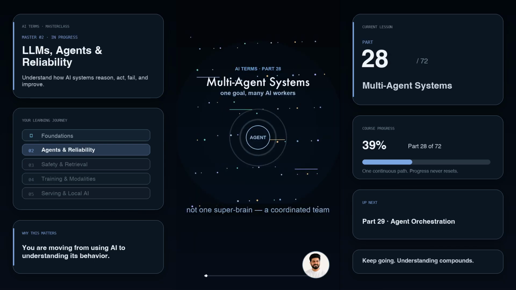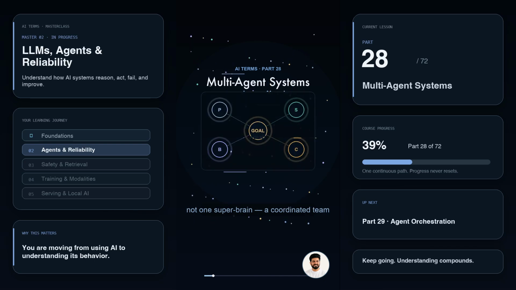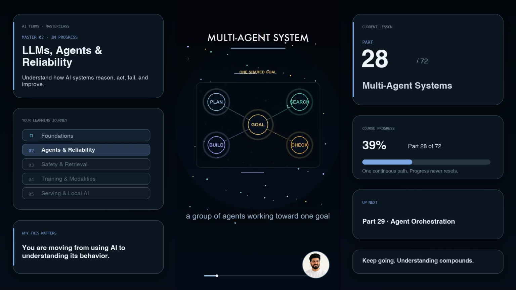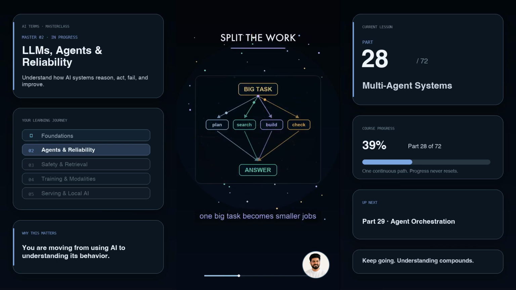Most people imagine one AI agent doing everything alone, but real systems often work more like a team. A multi-agent system is a group of AI agents working toward the same goal. Each agent has a role. One may plan the steps. One may search for information. One may write code. One may check the result. The point is not that each agent is a different person. The point is that the work is split into smaller jobs.